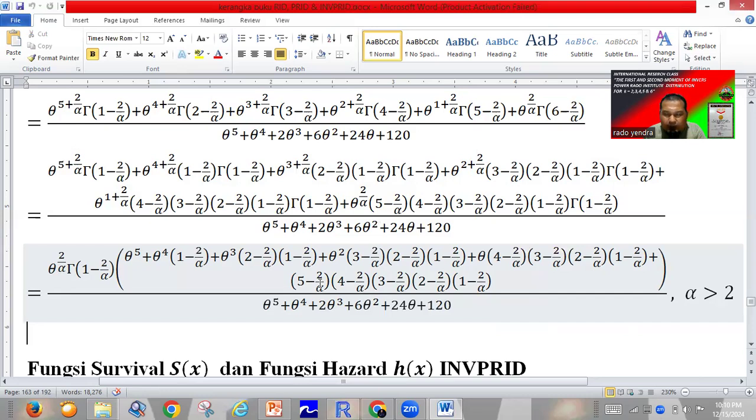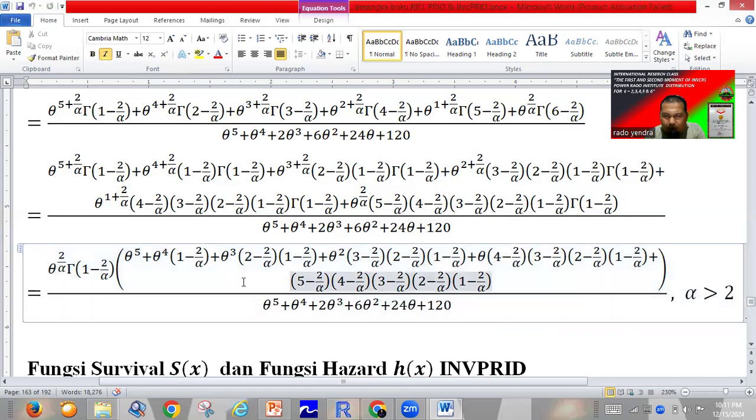But with the fixed formula, we only change k to the same value. If you need the inverse power Rado Institute distribution with k equal to 6, yes, you can change k to 6 only. So you can run the formula, and then with simple mathematics, you can find the first moment and the second moment. Okay? I think this is a very nice discussion for this time.